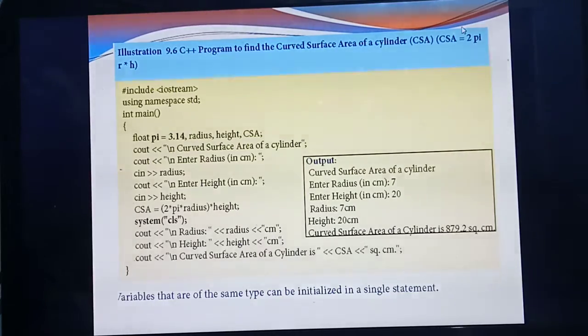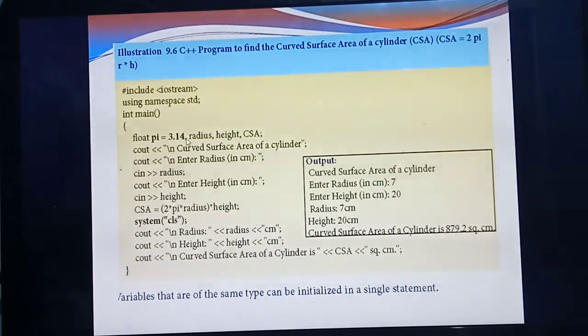Whether 3.14 is a data type belonging to int? No. It is a point number, so you should declare the variable with the data type float. Isn't it? Listen carefully. You are declaring a data type as float, and giving the value of pi in the declaration itself. Assigning a value in the declaration itself is called initialization. So you are giving pi equal to 3.14.